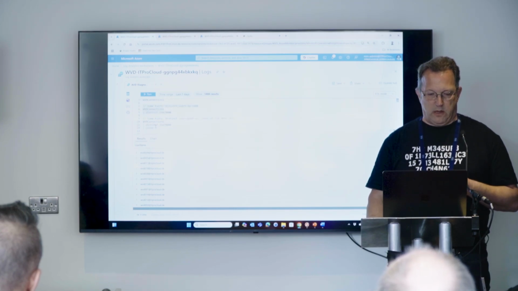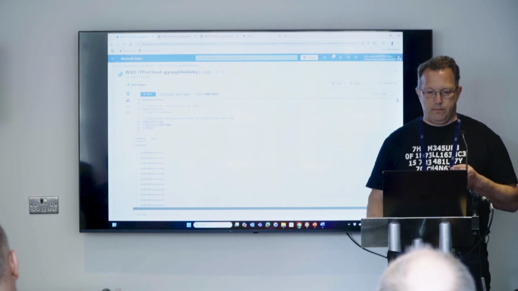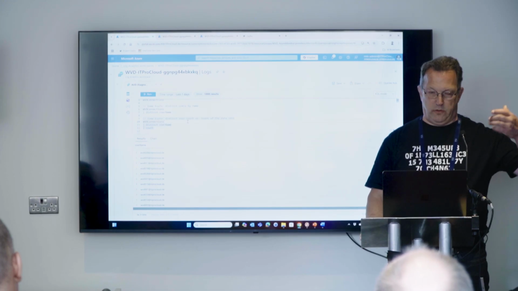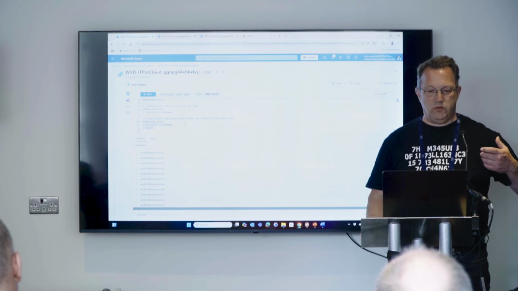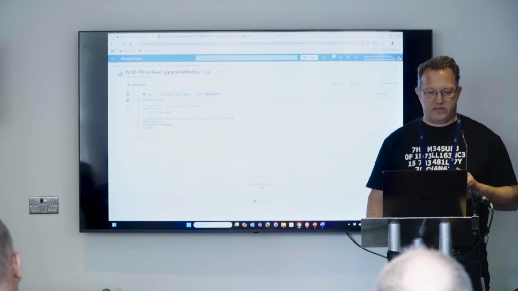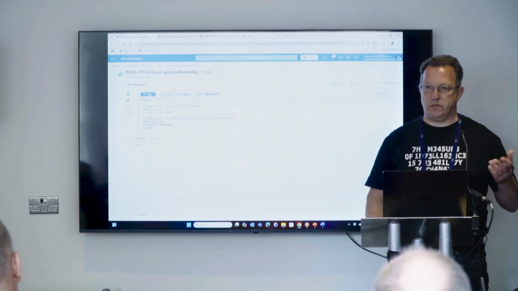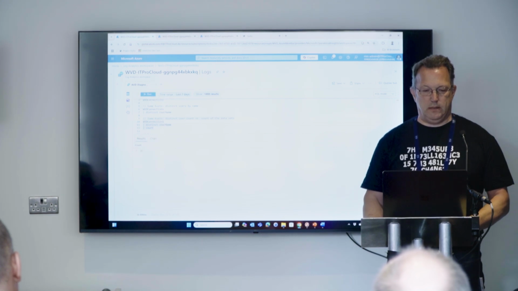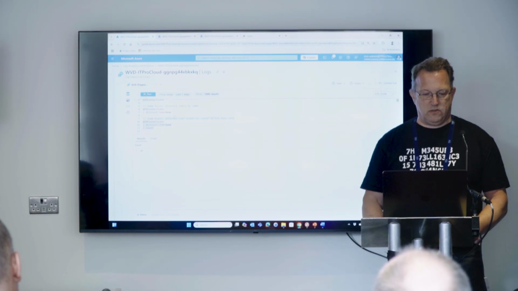We can also count the number of distinct users by starting again. It starts from the top, the table WVD connections with all the data, then only the distinct users, like seen here, and then the count, and that gives us back a number: 30 distinct users connected in the last 7 days to my environment.